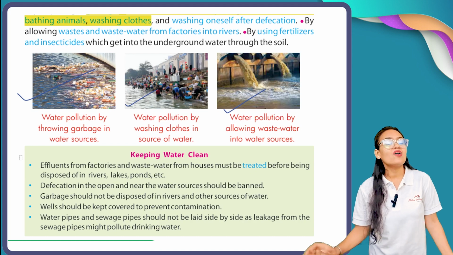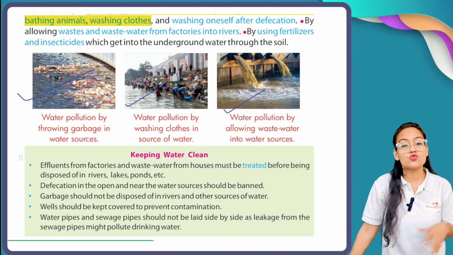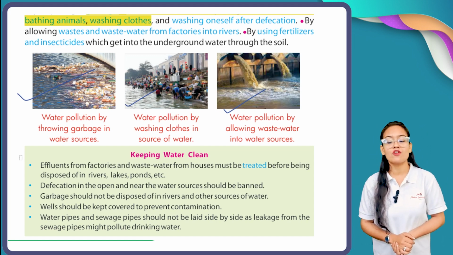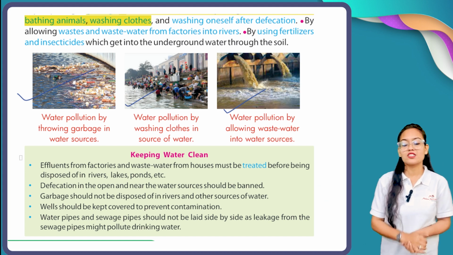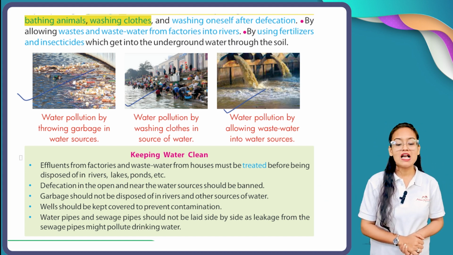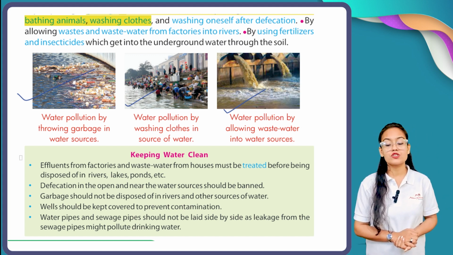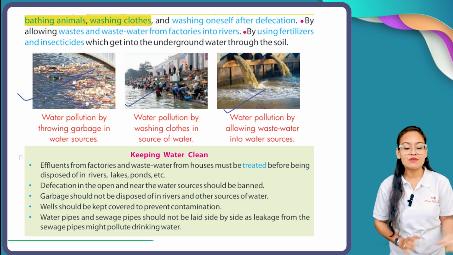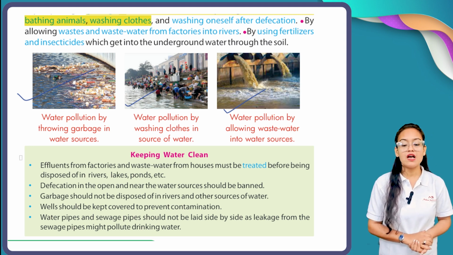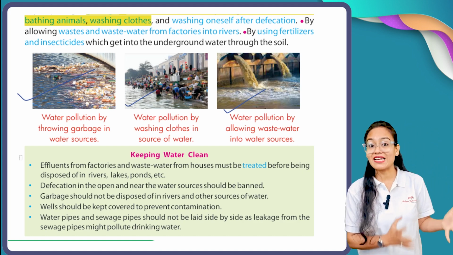There are also a few measures which we can take to keep our water clean. Effluents from factories and wastewater from houses must be treated before being disposed of in rivers, lakes, ponds, etc. Defecation in the open and near water sources should be banned. Garbage should not be disposed of there. Don't throw your garbage in rivers. And always remember, you have to cover the wells through which we are getting our water.